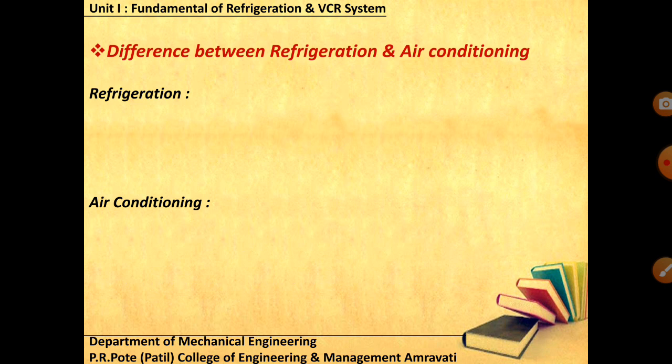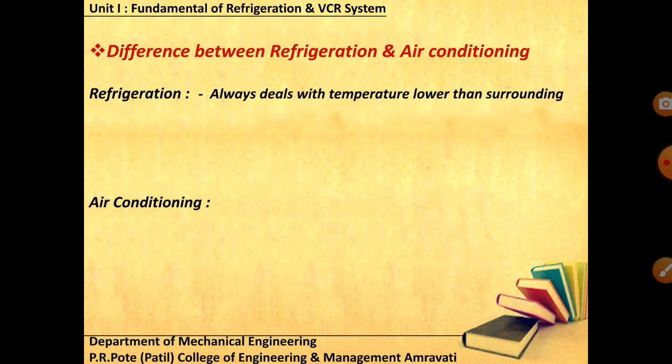Now the next thing is about the difference between refrigeration and air conditioning. This is also an important thing, because sometimes we always say that refrigeration is lowering the temperature, and some may get confused about air conditioning also. They say that air conditioning is also reducing the temperature. It is not like that. First thing, make sure that when you are talking about refrigeration, it always deals with a temperature lower than the surrounding temperature. You have freezers, you have your refrigerator, industrial or maybe domestic. Anywhere, whenever you are speaking about refrigeration, it means it is dealing with a temperature lower than the surrounding temperature.